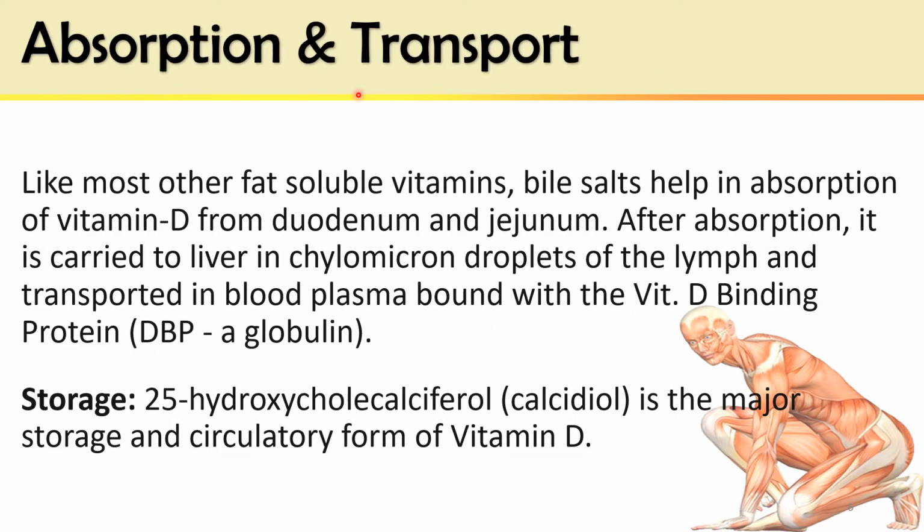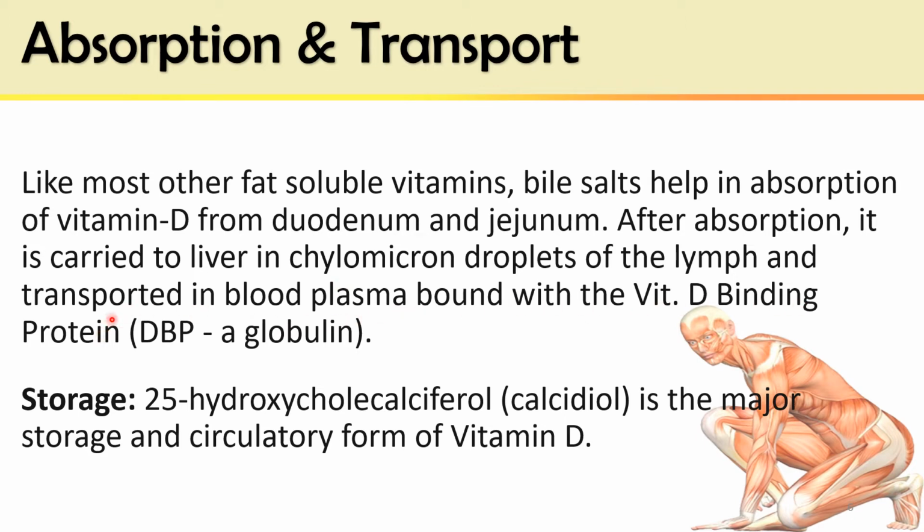Absorption, transport, and storage of vitamin D. Like other fat-soluble vitamins, bile salts help in absorption of vitamin D from the duodenum and jejunum. After absorption from the GIT, it is carried to the liver in chylomicron droplets of the lymph. While in the blood, it circulates bound with the vitamin D binding protein.